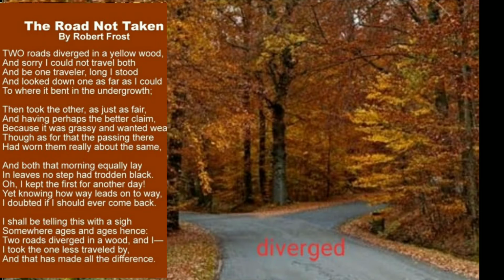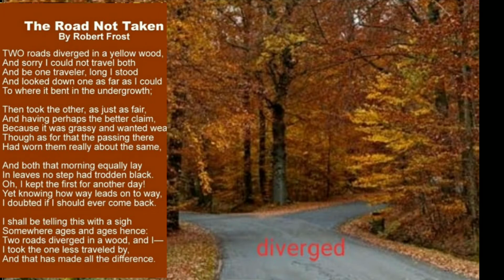So he says about the second road that leaves were on both sides of the road, and nobody had walked on those leaves. They were still green. If somebody had walked over those leaves, they would have all turned black. So he says nobody had walked on that road because the leaves were still not spoiled and become black.